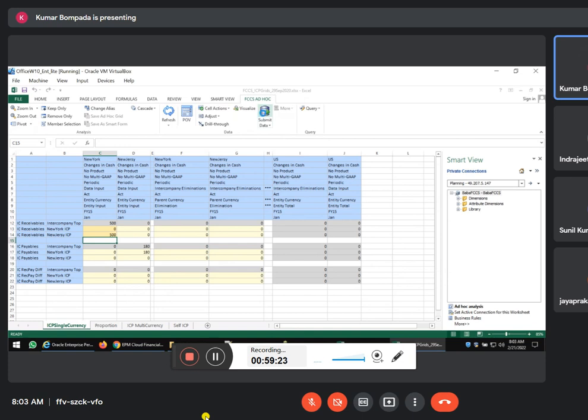That's it. Right. Done. This is correct now. In New York, New Jersey ICP, in New Jersey, New York ICP. In live, we never manually enter the data. The data will always come from SAP. So there is no confusion.